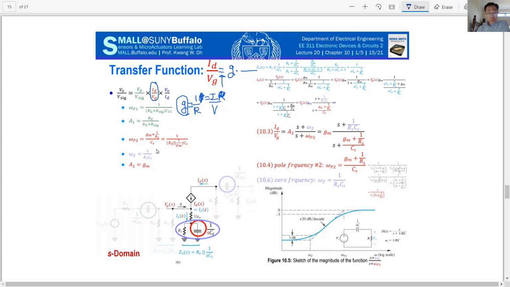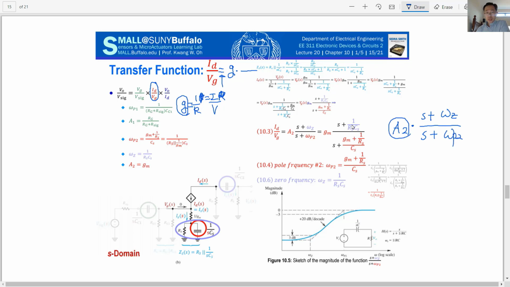So the conclusion is, of course we can analyze everything. If you analyze carefully, then in the end you have two pieces of information. The ratio is the gain term, times S plus omega Z over S plus omega P2.